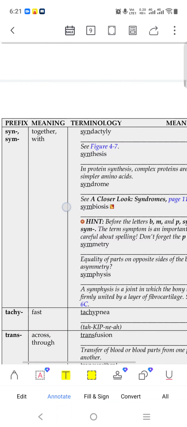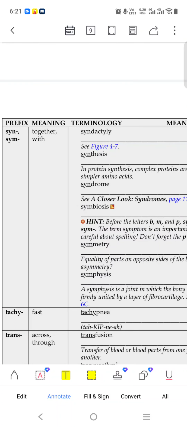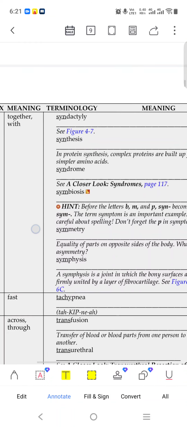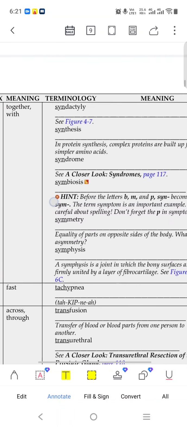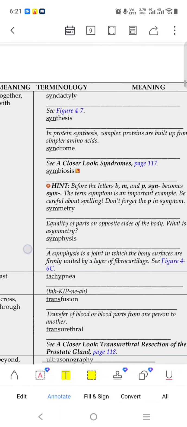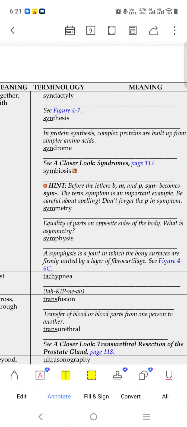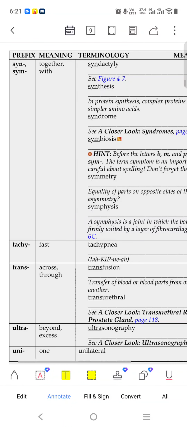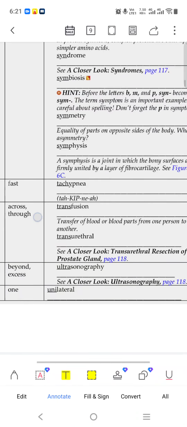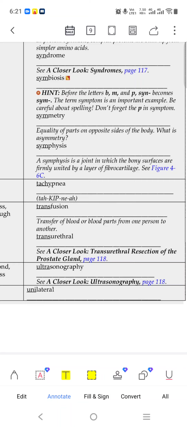Syndactyl, together. Syn means together. Synthesis is the protein. Complex proteins are built up from simpler amino acids. Synthesis. Syndrome, we know that syndrome.